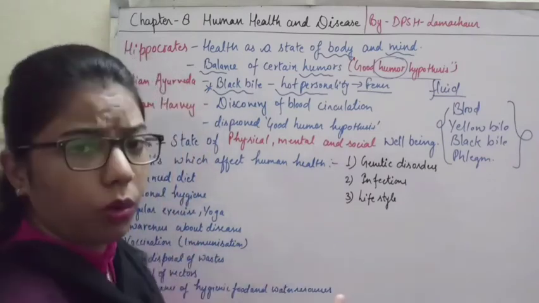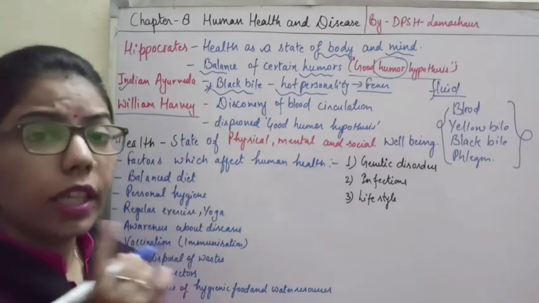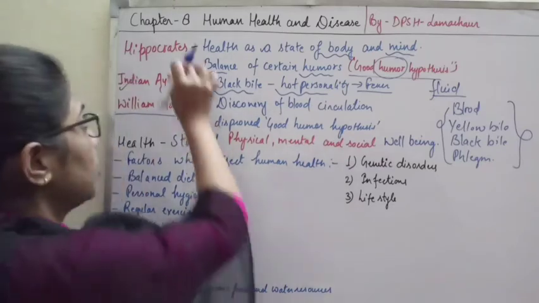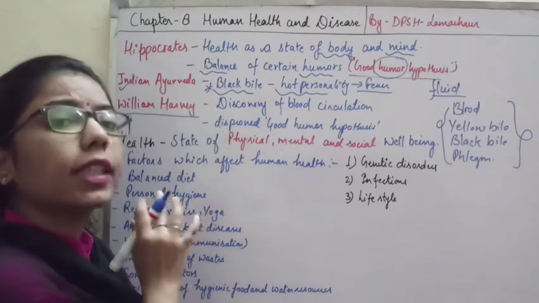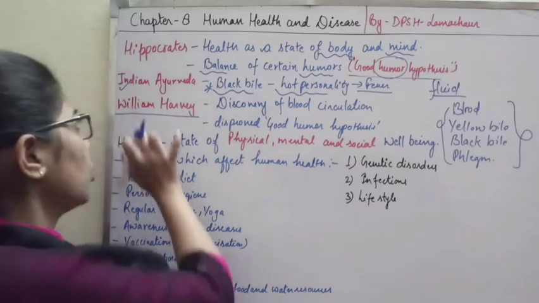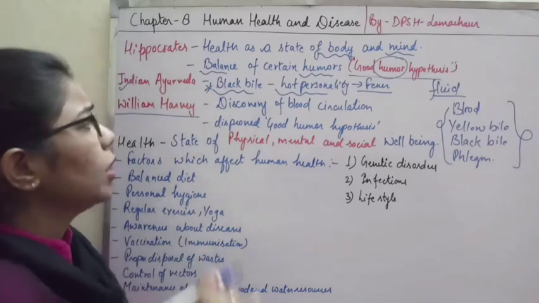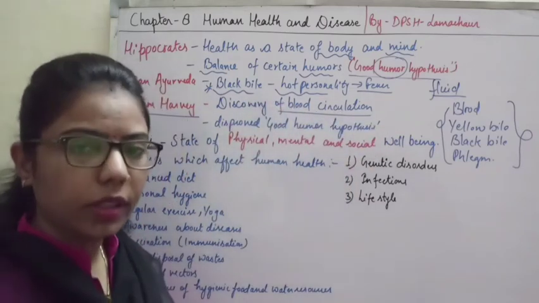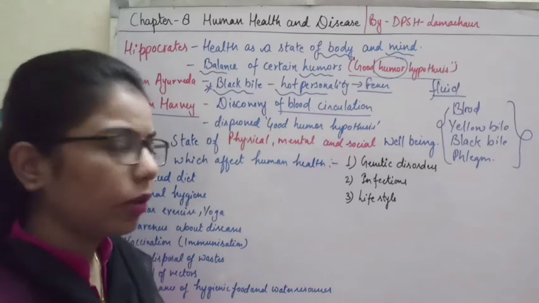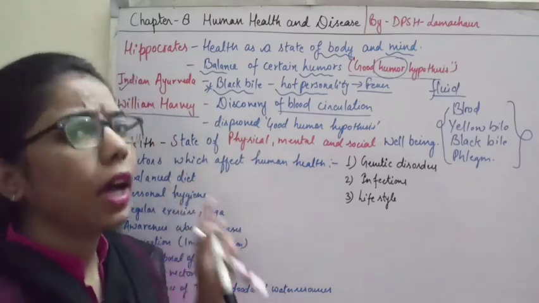Now, another scientist came here. The name is William Harvey. What you have to do is memorize these names and the contributions of these scientists. According to him, he discovered blood circulation in the human body. So the blood circulation was discovered by William Harvey.